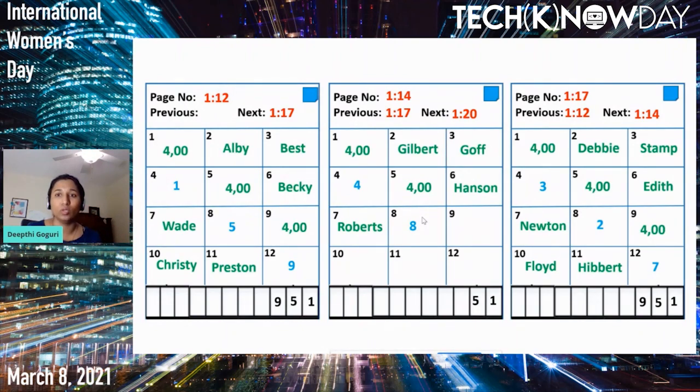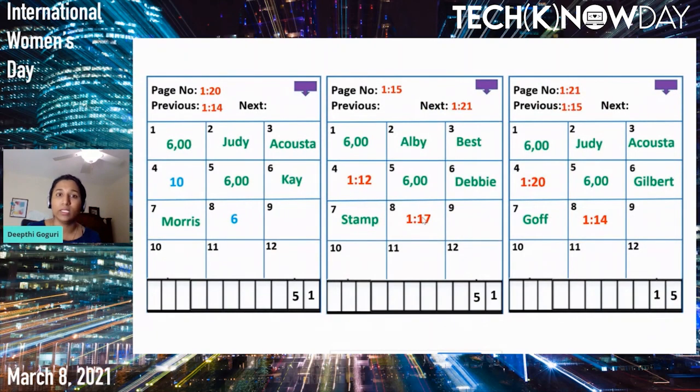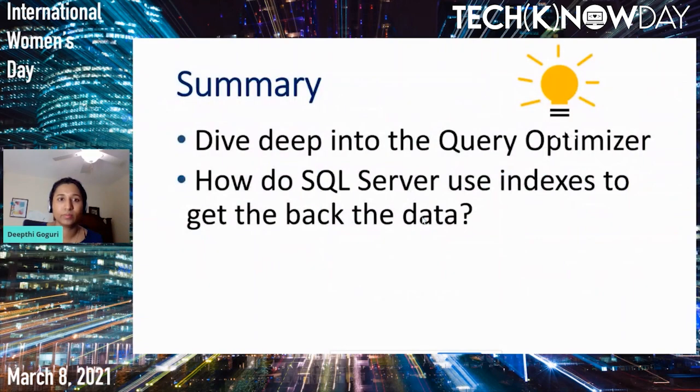Page number 12, 14, 17, 20, 15, 21. These are all the non-clustered index leaf pages and the intermediate pages.